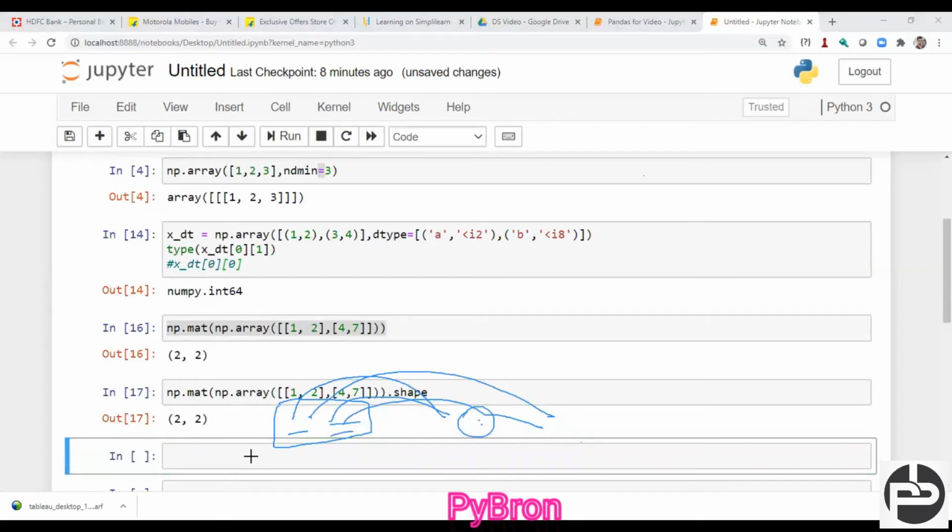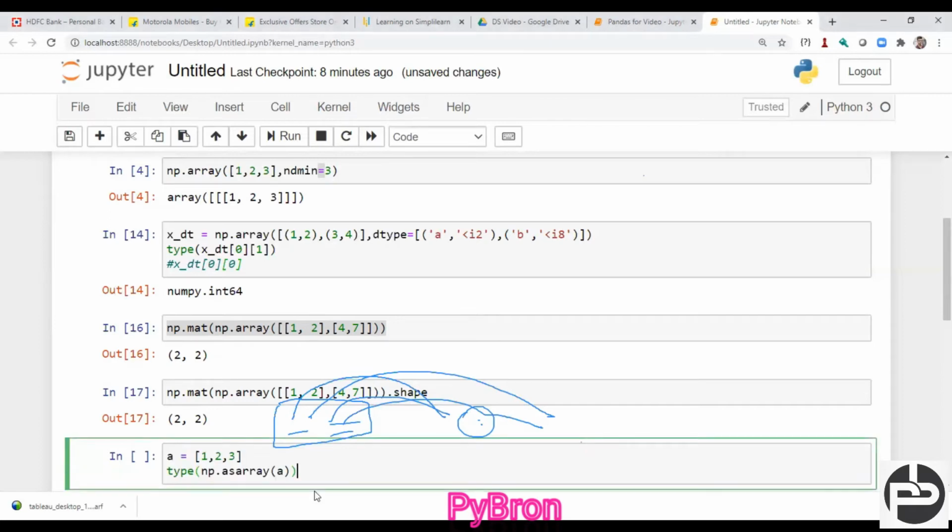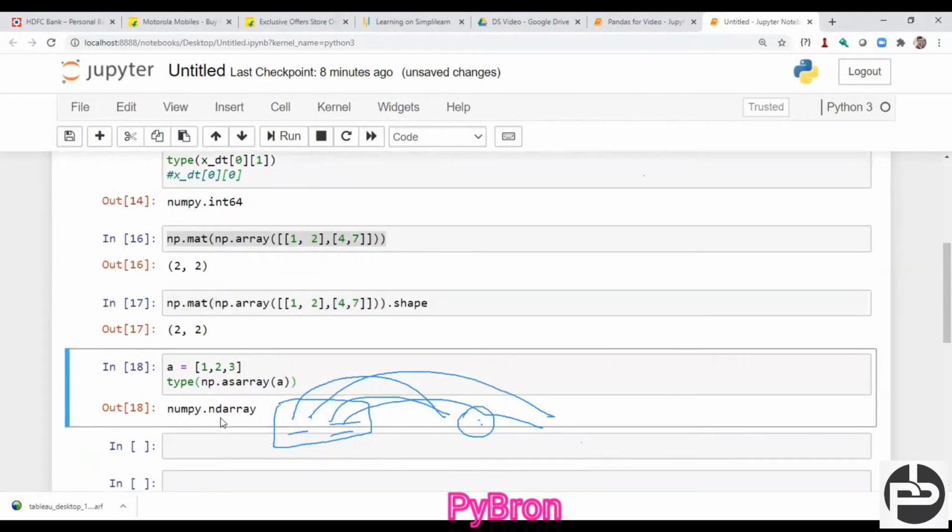Okay, cool. Next, there is one function in NumPy, asarray. What is asarray doing? Let's explain this also. I created one list, and I am passing that list to asarray, and now you can see np.array is also converting your data into the array, right?